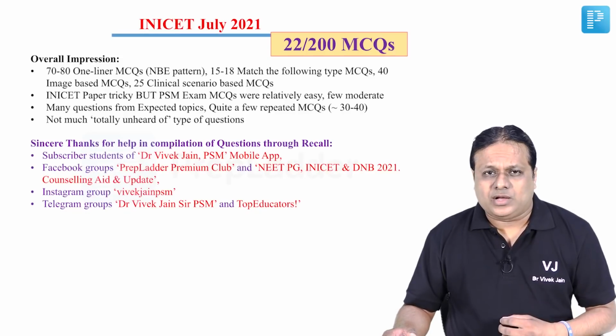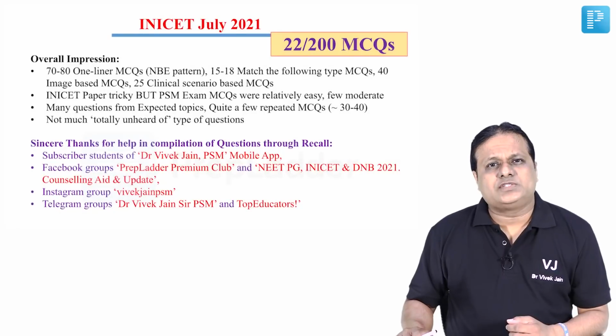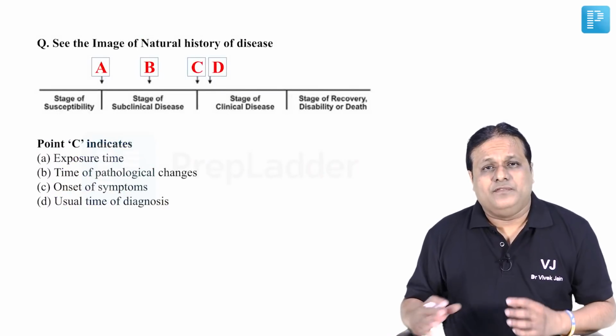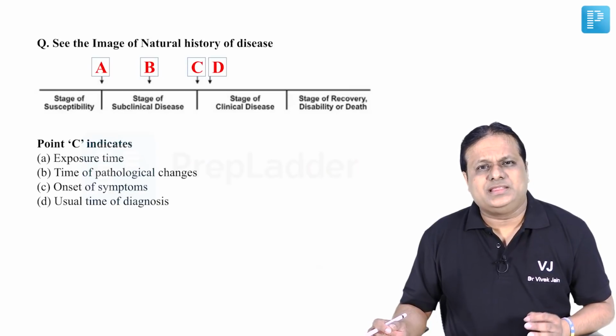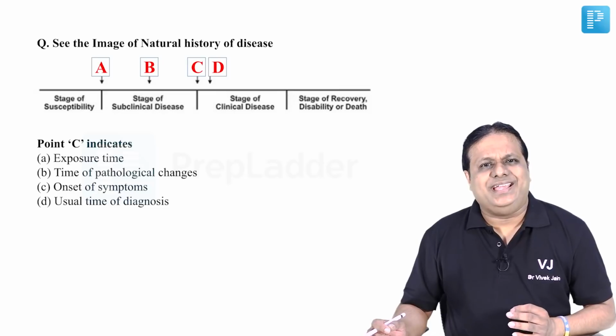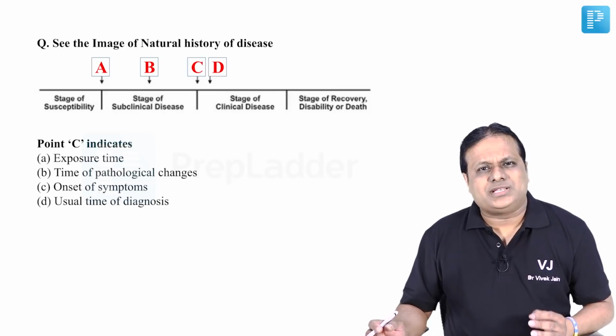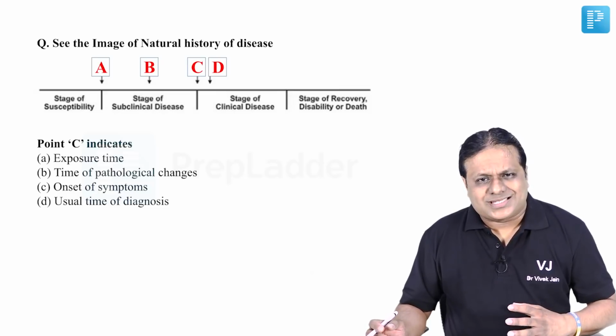Coming on your screen right now is question number 1. This was an image based question where natural history of the disease was given. Read the diagram carefully. Then they marked A, B, C and D and asked what does point C indicate? What is written on the image? Let me show it to you in a slightly bigger form.